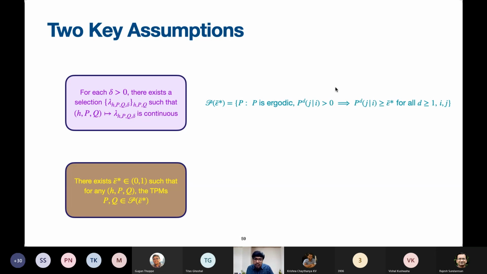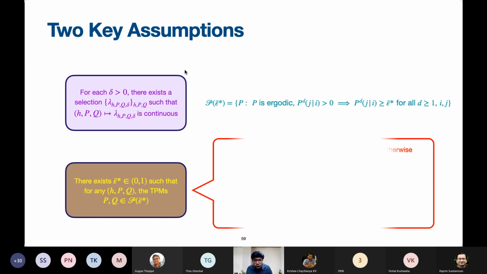This is a natural class. Every transition probability matrix will belong to a class like this for some epsilon star, which will depend on the matrix. So what I'm trying to say is, if you take any transition probability matrix P, it will naturally belong to a P of epsilon bar star for some epsilon bar star, which will depend on the P. Okay, but what we want is a uniformity across many such transition probability matrices.